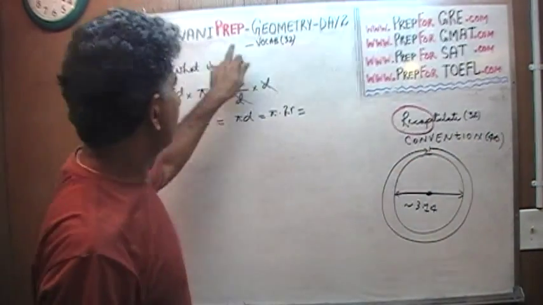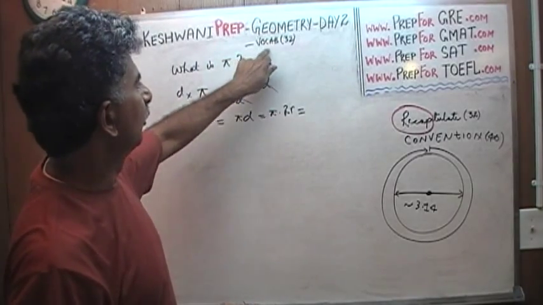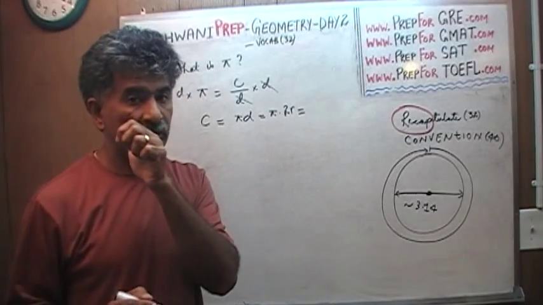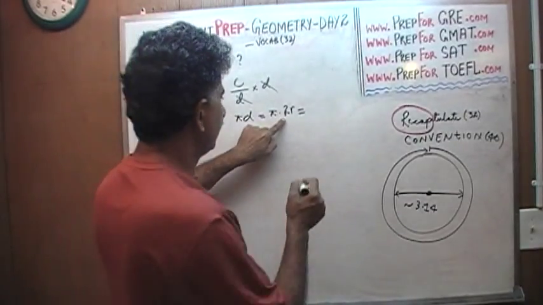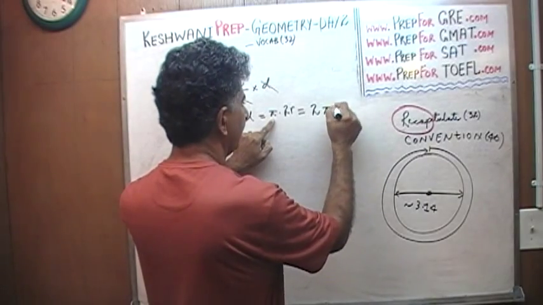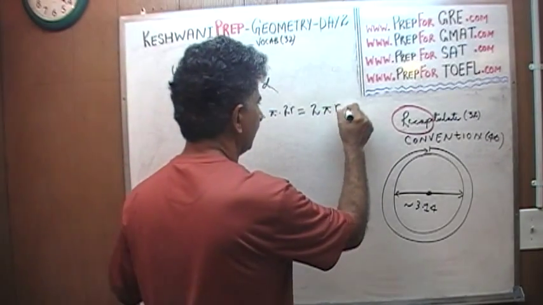Just type in Keshwani Prep vocab 46 and you will learn the word convention. The convention dictates that we always write the numeric value first, then the constant, and then the variable: 2 pi r. There you go, voila, that's your circumference.